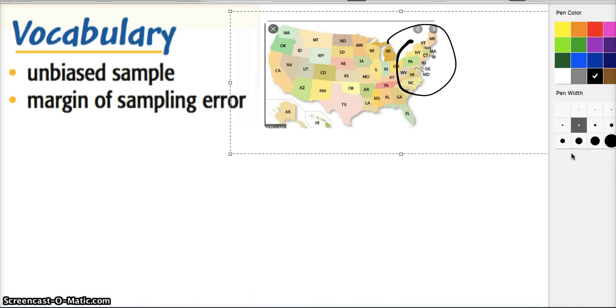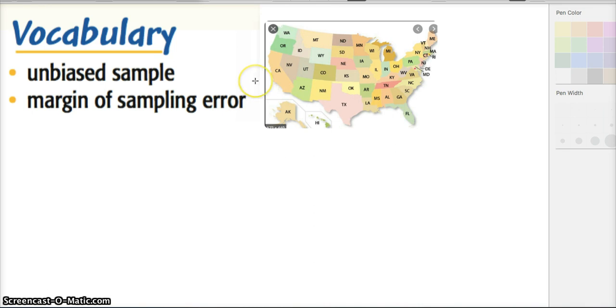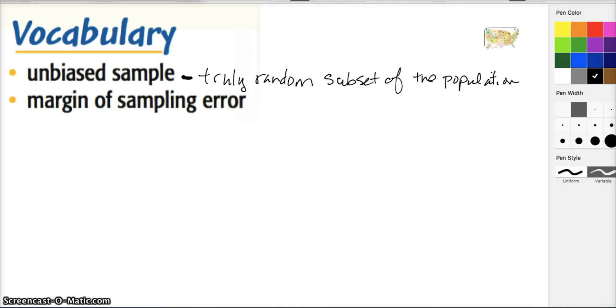So an unbiased sample would be a truly random sample. A truly random subset of the population would make for a less biased sample. And we'll talk about that in a moment.